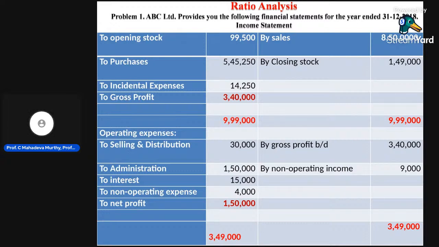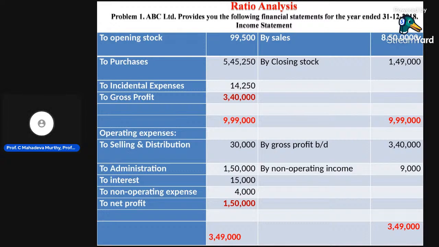The difference here is that the credit side is more and the debit side is very less. Therefore, 8 lakh plus 1,49,000 is 9,99,000. That is the total. Then 9,99,000 minus 5,45,000 and 14,000, the difference we call the gross profit, which is 3,40,000.